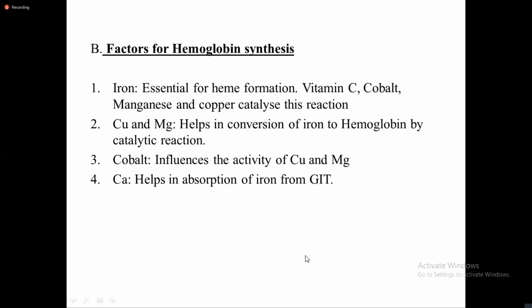Sometimes you might be asked this question about what are the factors that are required for hemoglobin synthesis, and you can be given all these options: iron, manganese, copper, cobalt, none of the above, all of the above. You have to write all of the above. Now if among these options a different substance or a different vitamin is placed instead, then you have to tick mark that.